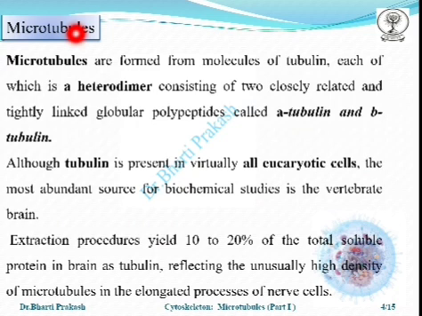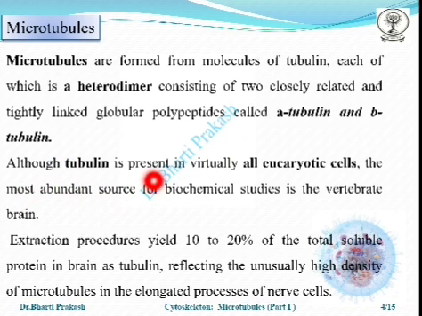The microtubules are formed from molecules of tubulin, each of which is a heterodimer. Heterodimer means they are two different molecules, consisting of two closely related and tightly linked globular polypeptides known as alpha tubulin and beta tubulin.